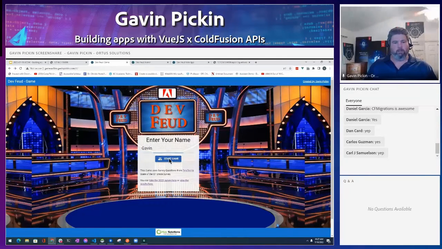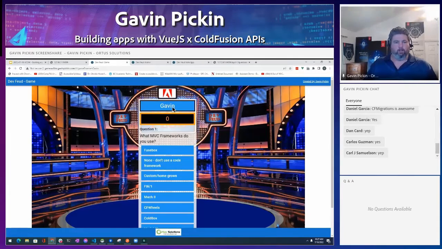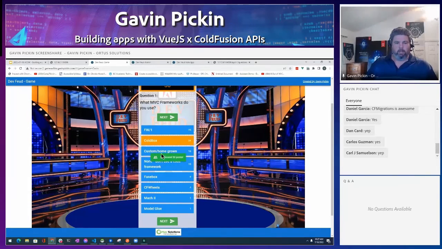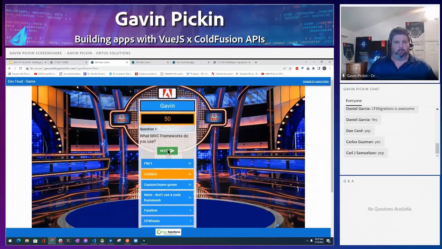And so if I start the game, it's going to generate this little user interface for us, and it'll say, which MVC framework do you use? Now remember, I could pick the one I use, or I could pick the one I think was basically the most surveyed. So I'll just use ColdBox because I want to see where it's at on the list. When I pick it, it tells me how many points I scored. It shows the different frameworks. It shows if something's homegrown or not, etc. And you can see that you've got the answer right there. We got points, we've upgraded.